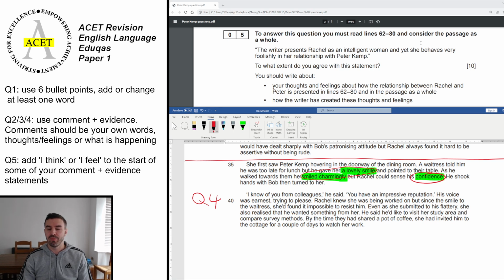Okay? So, as I've said to you before in school, this means that you're expected to agree with the statements. What they are wanting you to do is to find different reasons for agreeing. So find different reasons that she is intelligent, but also find different reasons for her being foolish. Okay, so it's quite possible to be both intelligent and foolish at the same time, for different reasons and relating to different situations and different quotes here.